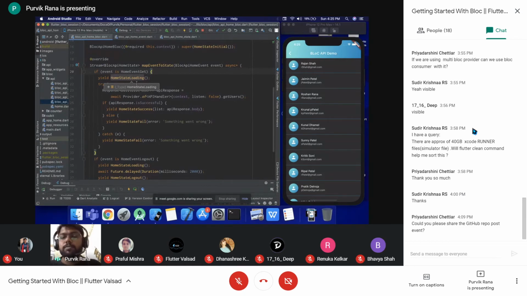So the block builder will receive the home state loading and display the loader on the screen, and after emitting this state it will further do the processing. From here it will call this API get users, and if the API response is successful, it will yield another state, the home state success, with the list from the API response dot body.